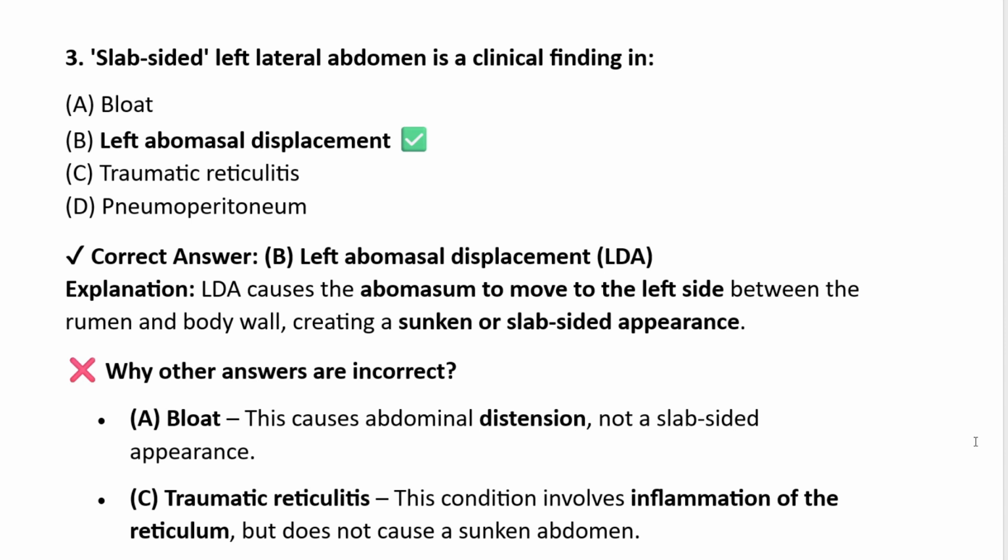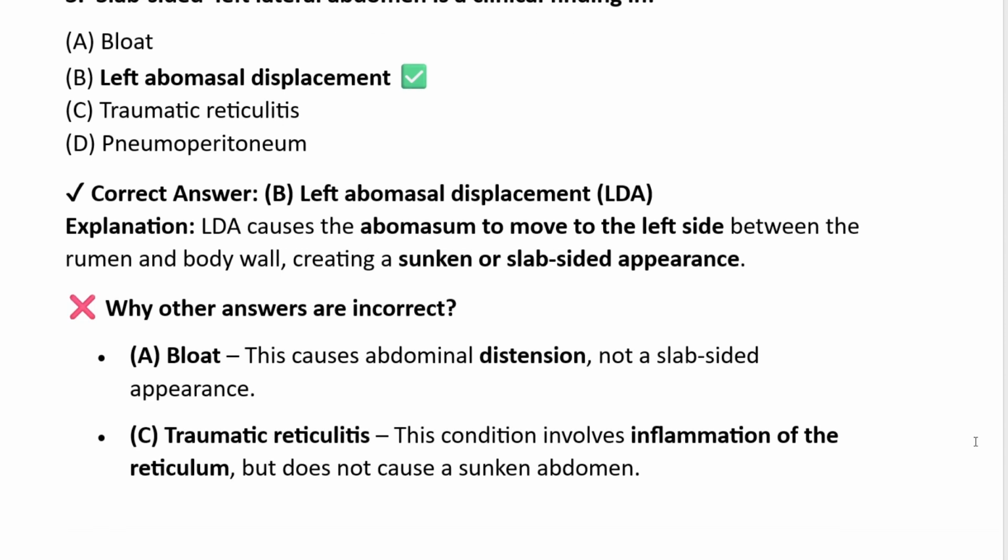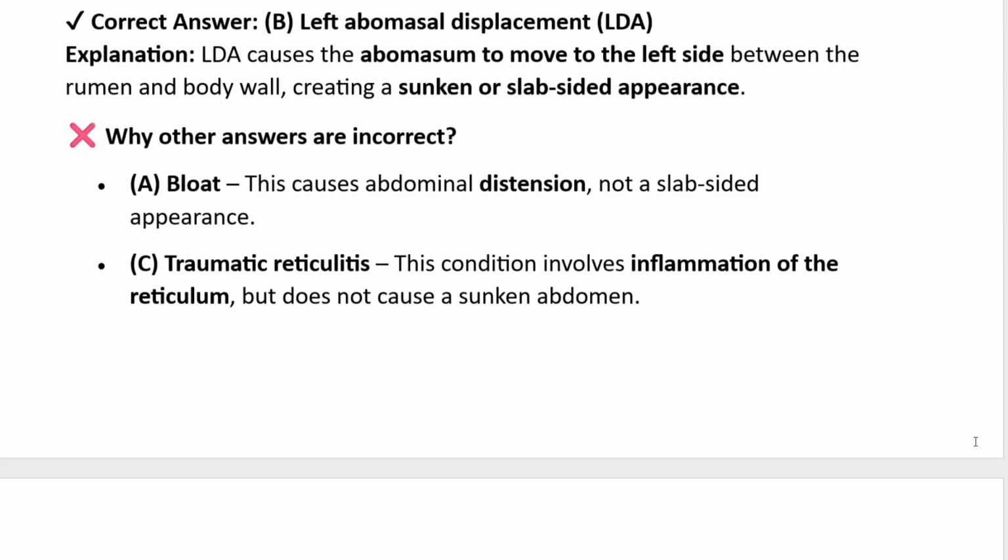LDA causes the abomasum to move to the left side between the rumen and the body wall, creating a sunken or slab-side appearance. Why are the other answers not correct? Bloat causes abdominal distension, not a slab-side appearance.